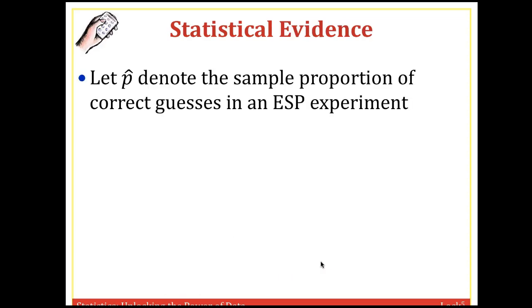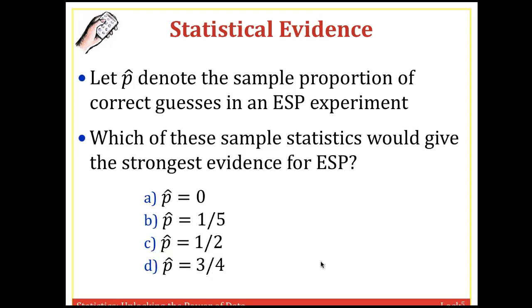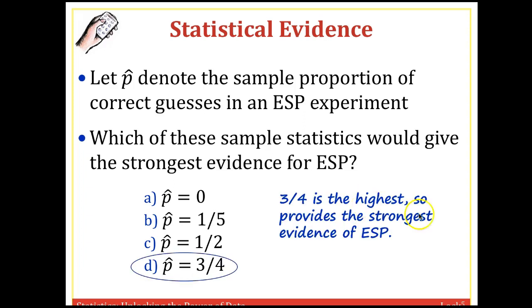So p-hat denotes the sample proportion of correct guesses in an ESP experiment. Suppose someone were to run a sample and have someone else guess on these cards, and here are 3 possible sample statistics: 0 cards right, 1 out of 5 cards right, 1/2 of the cards right, or 3/4 of the cards guessed right. Which of these would be the strongest evidence for ESP? That would be 3/4. 3/4 is the highest, so this would provide the strongest evidence that ESP does exist, that someone does have extrasensory perception.